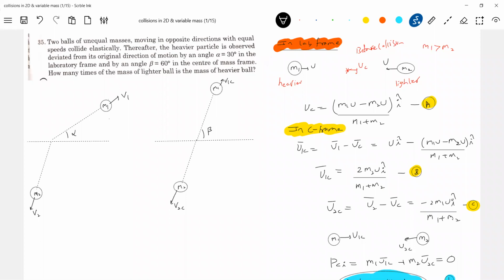We are not bothered about that angle. Leave it, that is some angle theta. Now this is the lab frame, and this is the C frame.